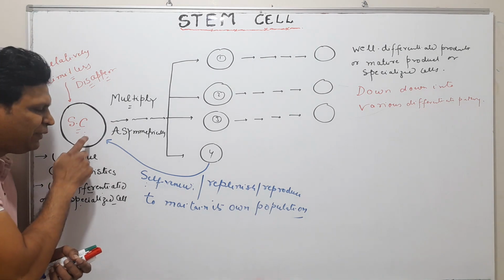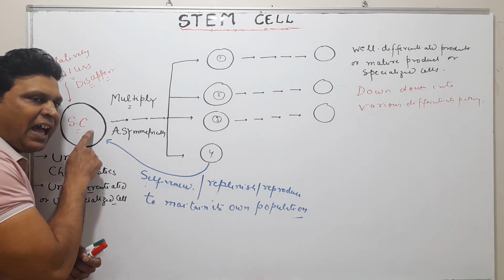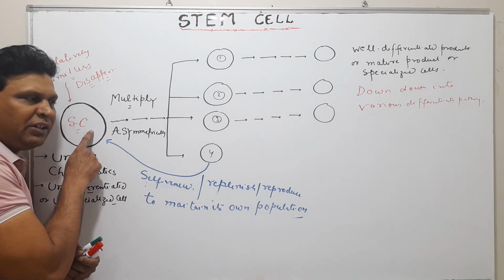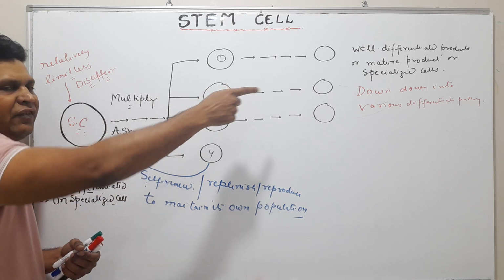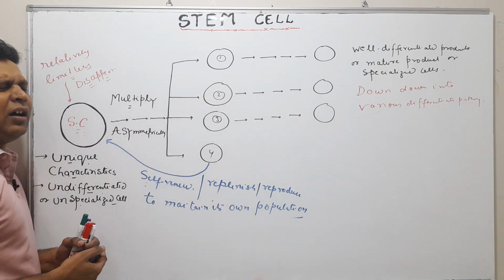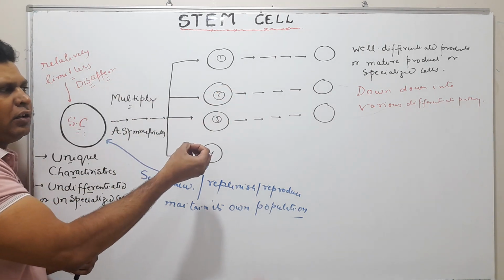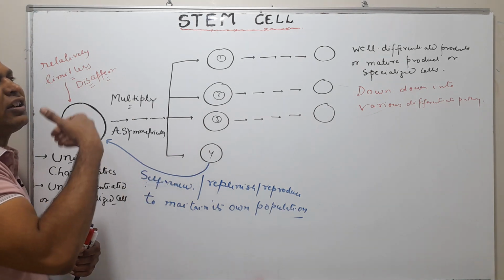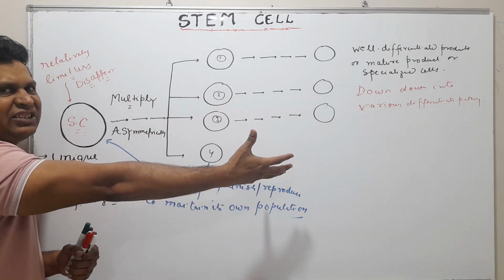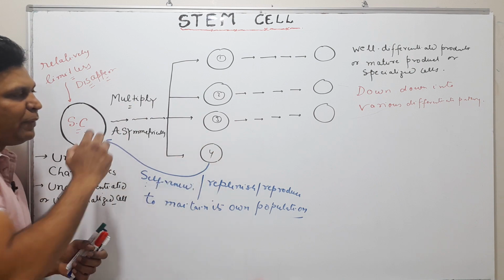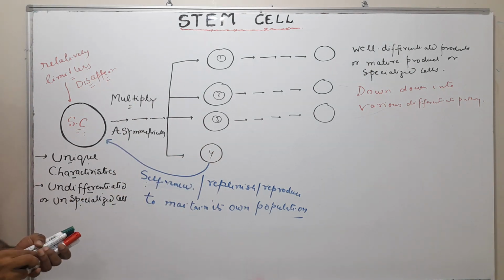It means that stem cell has the capability to produce many different types of cell which eventually transform into well differentiated cells, and it also maintains its own population.